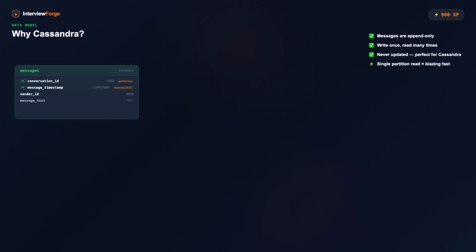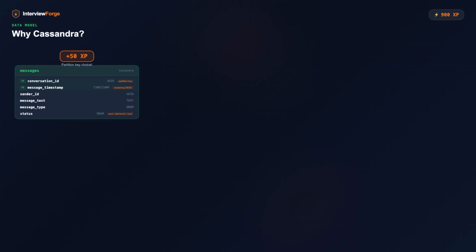Messages are append-only. You write them once, read them many times, and you never update them. That's a perfect fit for Cassandra's append-only write model. The partition key is conversation ID. The clustering key is message timestamp in descending order. This means fetching recent messages in a conversation is a single partition read, blazing fast.